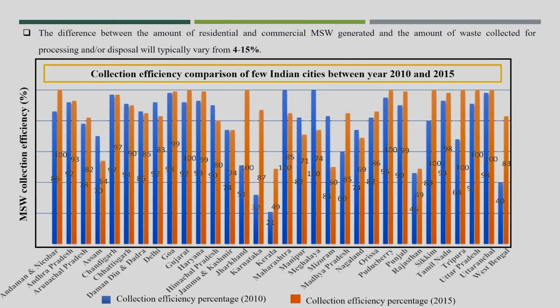If you see this figure, it shows the collection efficiency comparison of a few Indian cities between the years 2010 and 2015. It is a 100% collection line. You see the collection efficiency percentage in 2010 in the blue color, and in the other color the collection efficiency percentage in 2015.